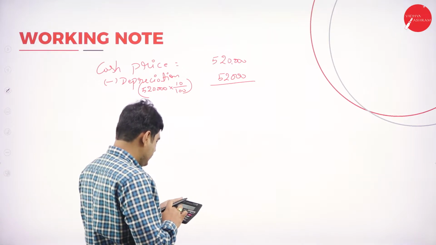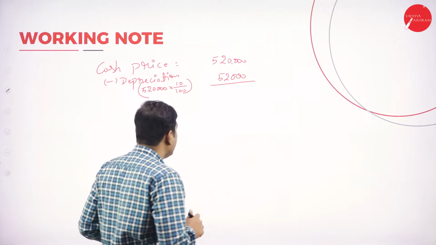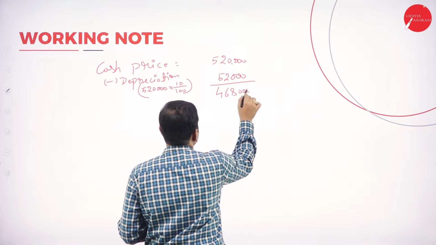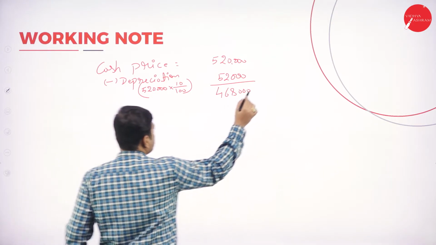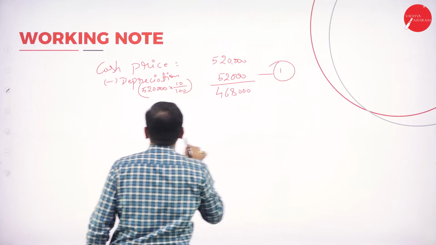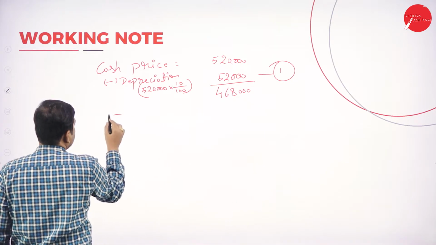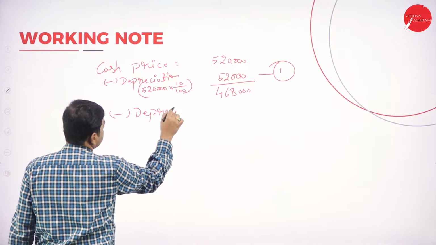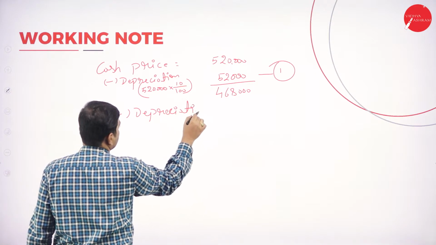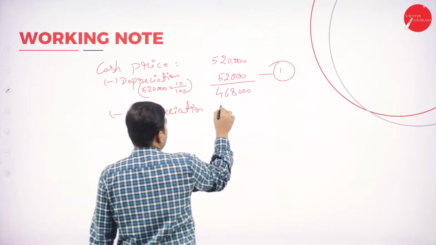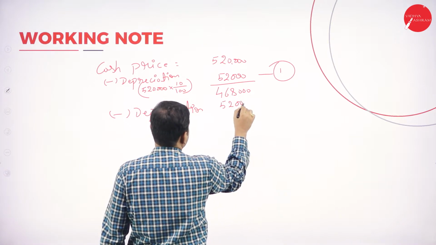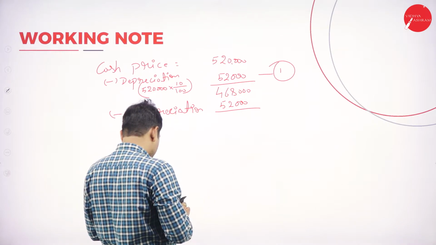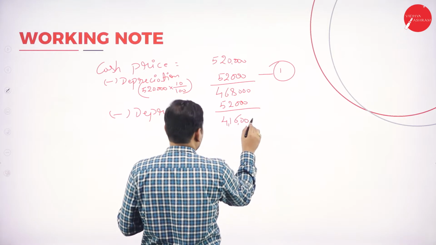5,20,000 minus 52,000. This is 4,68,000. Again, this is the first year depreciation. Come to second year, again minus depreciation for second year. For second year also, 52,000. Again deduct 52,000. 4,16,000.